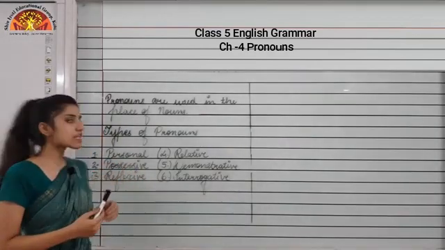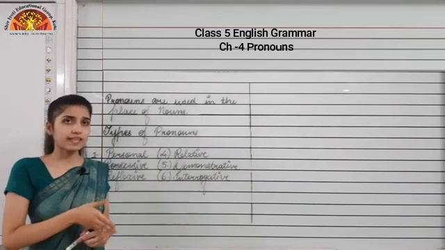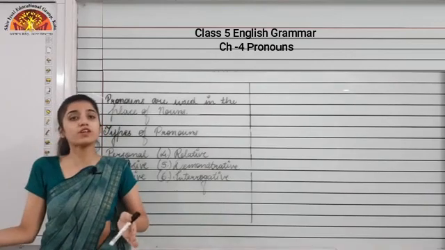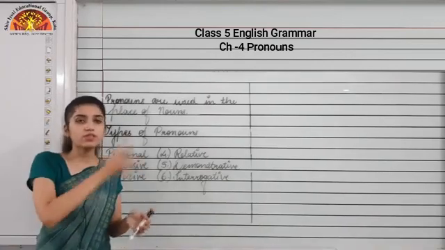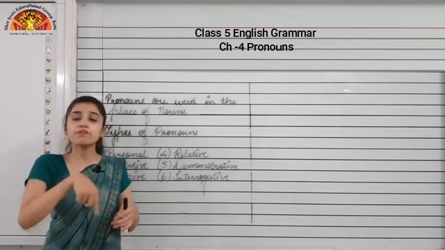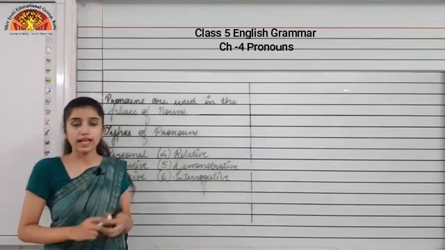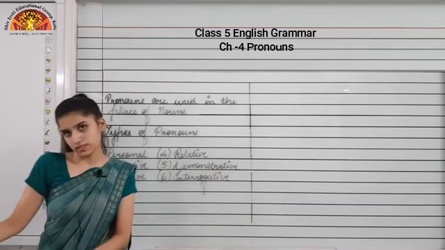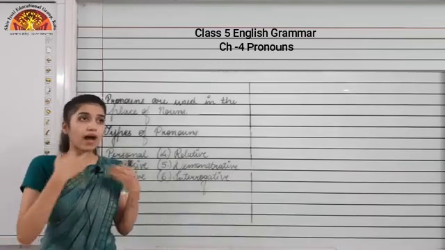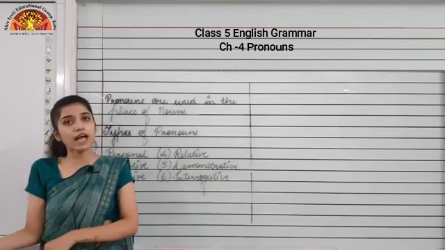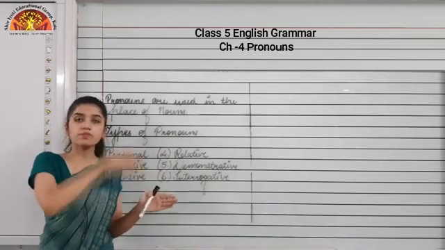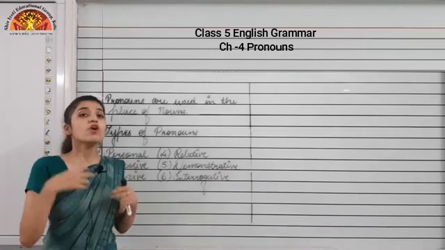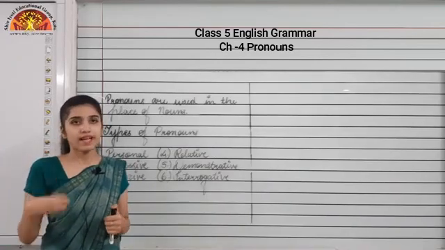Now when we move to reflexive pronoun, what do we talk about? The doer of the action is also the receiver of the action. When the doer and the receiver are both the same, we will be using the reflexive pronoun. Like I can say, I hurt myself during dance practice. I am the only one who is doing the action and also receiving it. So for I we will be using myself, for he, himself, for her, herself. Like this we are using the reflexive pronouns.